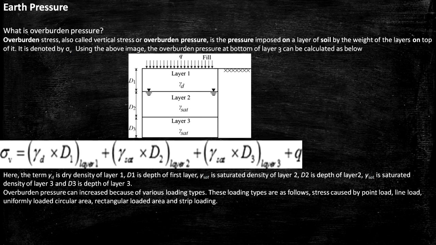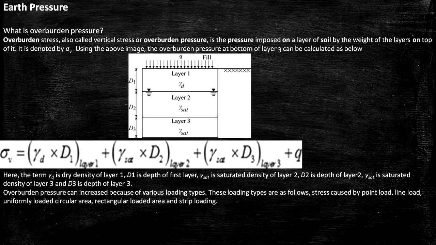In this slide, I have discussed overburden pressure. Overburden stress, also called vertical stress or overburden pressure, is the pressure imposed on a layer of soil by the weight of the layers on top of it. It is denoted by sigma V.